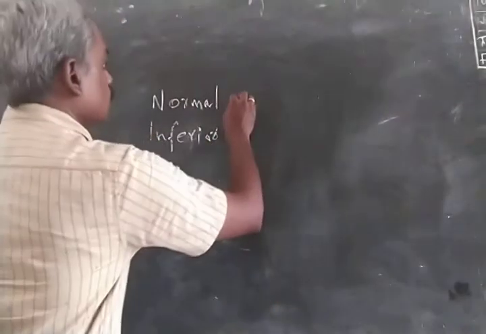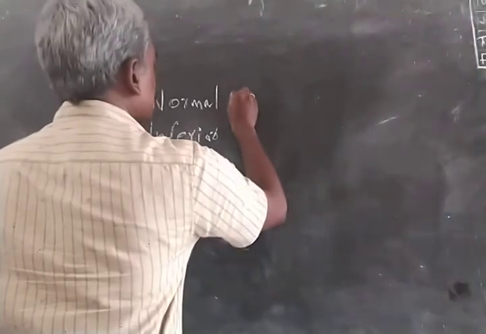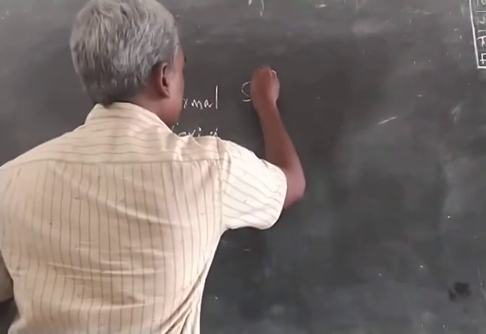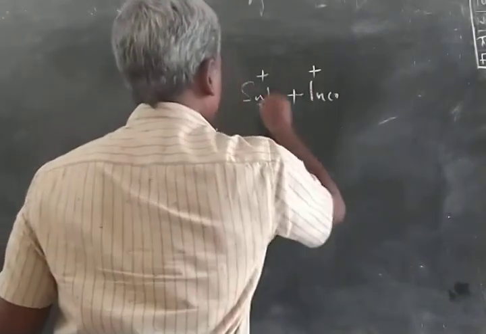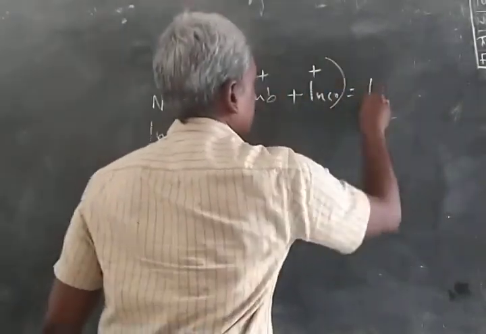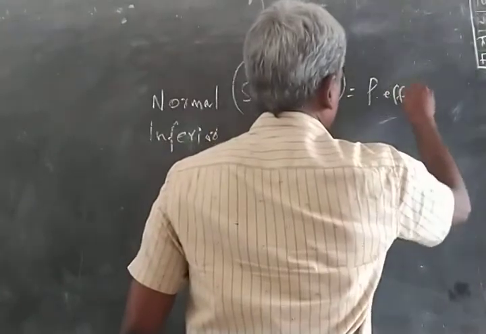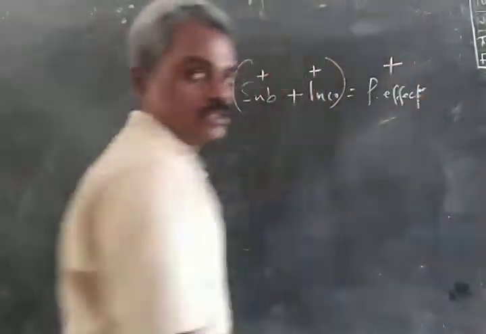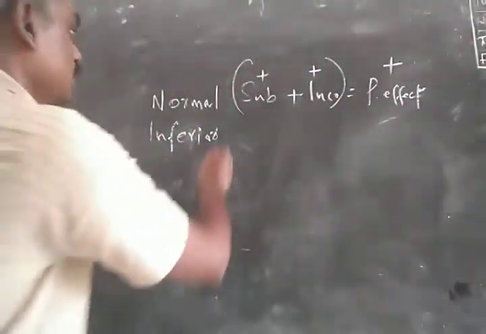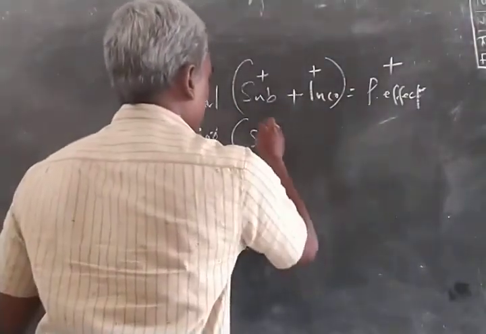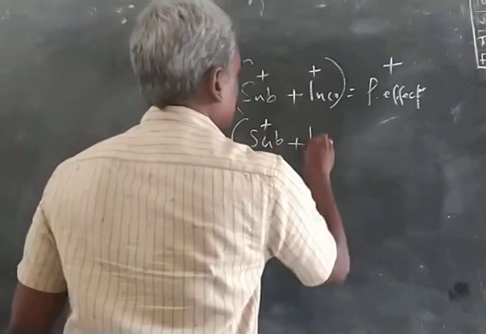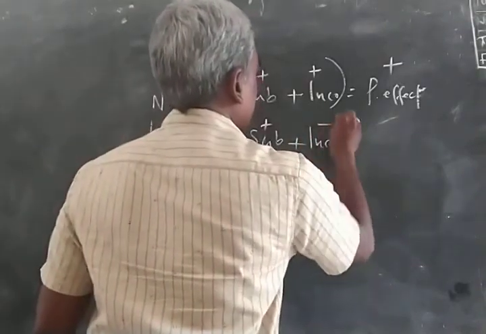So here normal commodities are commodities whose substitution effect is positive plus income effect, which is also positive. So we get a price effect which is positive. In the case of inferior commodities, substitution effect is positive plus income effect is negative.